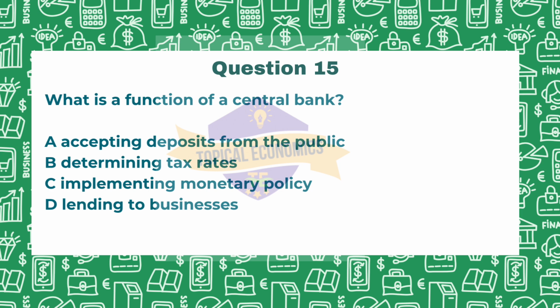Lastly, option D, lending to businesses. Here, while central banks may lend to commercial banks, they do not typically lend directly to businesses. This function is again usually performed by commercial banks. So the correct option for this question is option C.